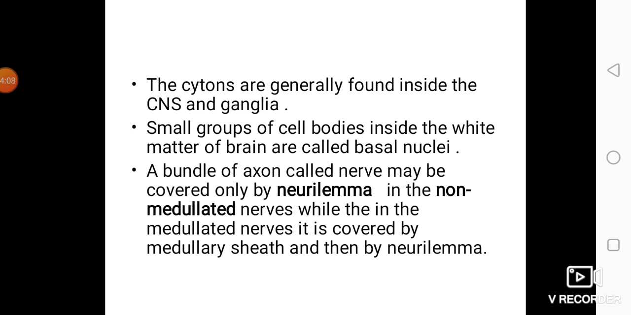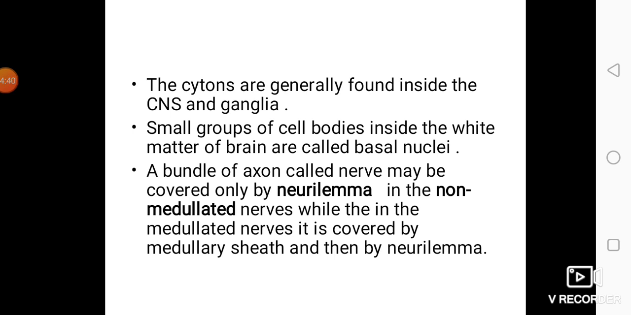A bundle of axons called a nerve may be covered only by neurolemma in the non-medullated nerves. Nerves are of two types, medullated and non-medullated nerves. Medullated nerves are nerves with a medullary sheath around the axon, and outer to the medullary sheath there will be neurolemma. In non-medullated nerves there will be only neurolemma. So based on the covering, nerves are medullated and non-medullated.